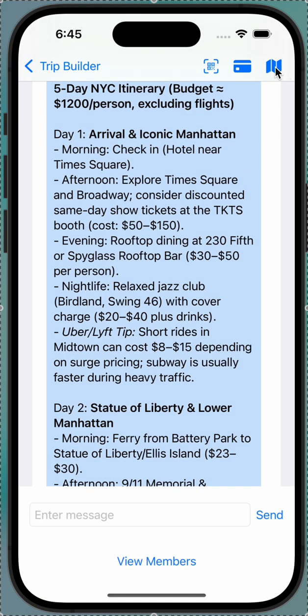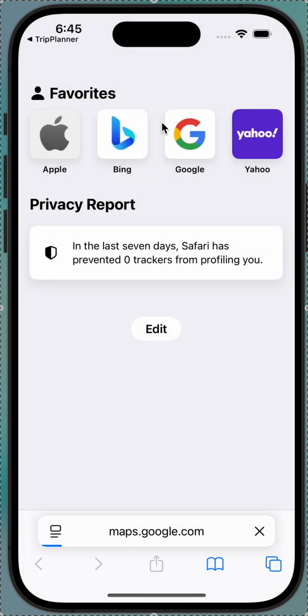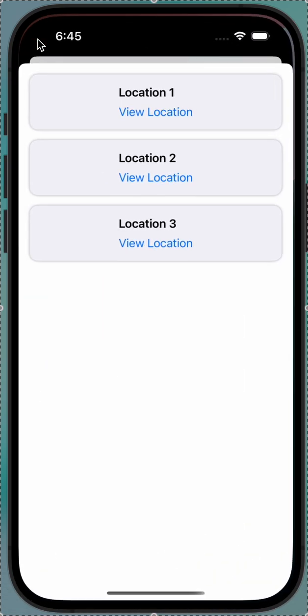Apart from this, you also have, and we call this anchor points. So these three locations are based on the location of the three people in the group, and based on that, whatever is the closest point that you guys can meet, say a common point for you guys to get back to, those will be shown over here, with the map, and you can just come over here or go back to the trip planner.